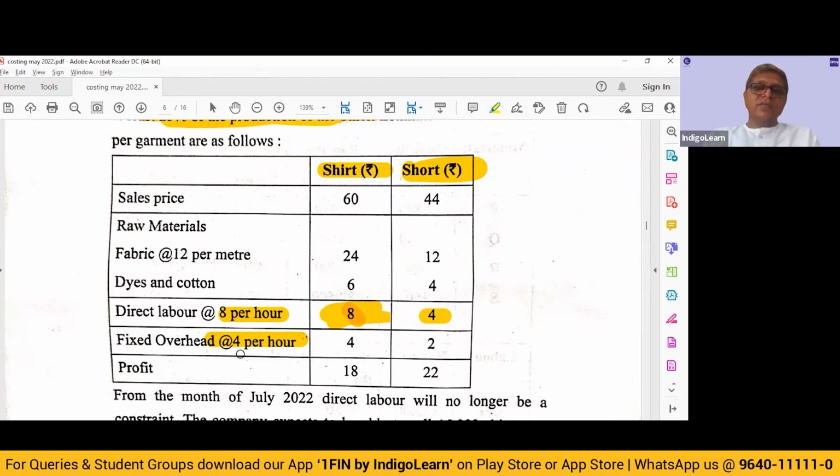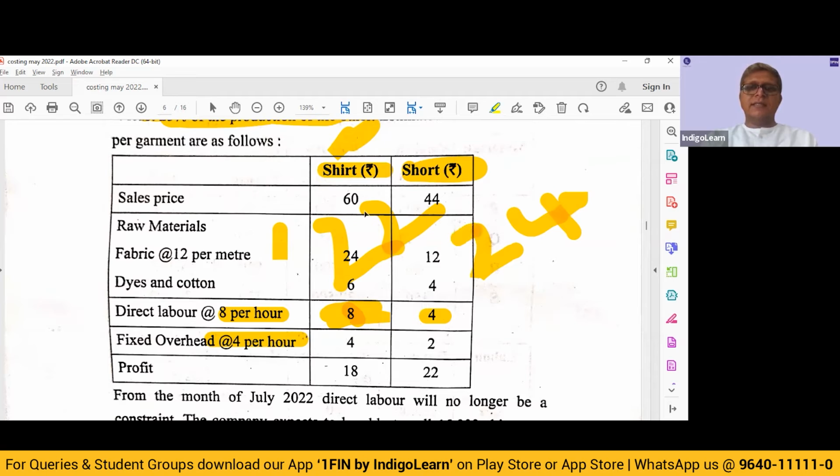We get 22 rupees as contribution per unit of shirt. All right, 22 rupees per unit of shirt. In terms of short, it is 44 minus 12 minus 4 minus 4 direct labor, 24 rupees. All right. So it is 22 per unit and 24 per unit.